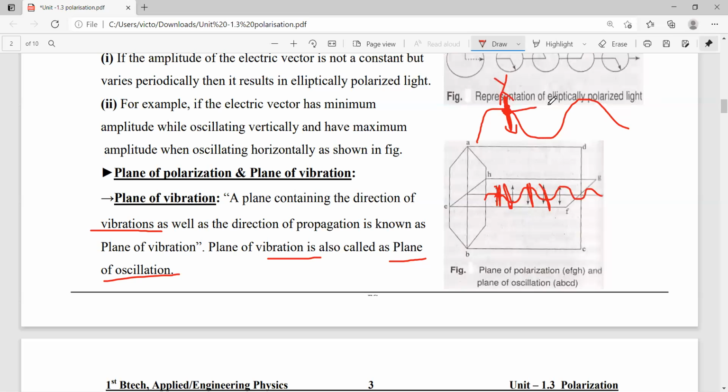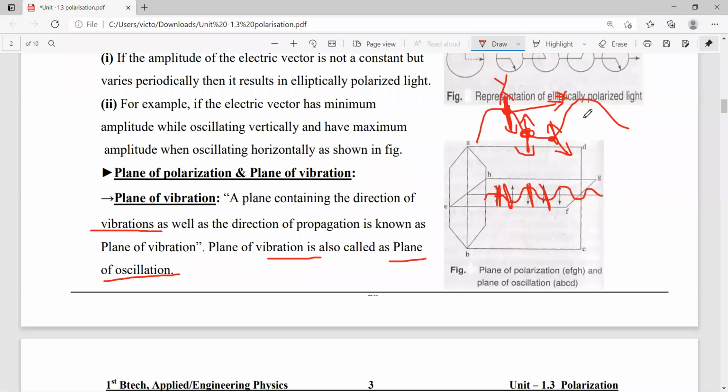Then the wave moves along the x direction. This particle gives energy to the neighboring particle. It also starts vibrating, and this energy is transferred to the next neighboring particle. Like this there is a continuous transfer of energy from one particle to another by the vibration. This is the definition of a transverse wave: particle vibration is perpendicular to wave propagation.